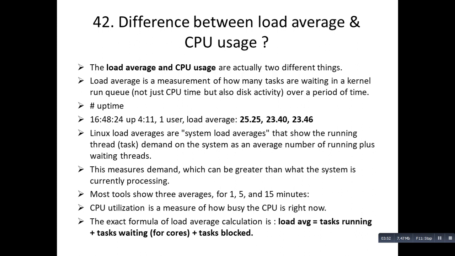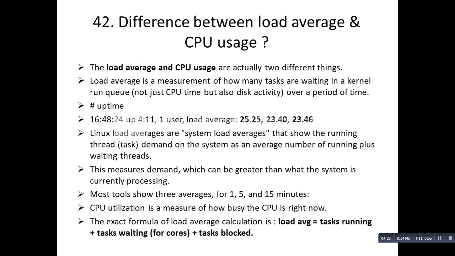With the help of the command uptime, you can see these three values. These are nothing but the load average. Linux load averages are system load averages that show the running thread demand on the system as an average number of running plus waiting threads. This measures demand, which can be greater than what the system is currently processing. Most tools show 3 averages, that we have already discussed in our earlier videos, for 1, 5 and 15 minutes.